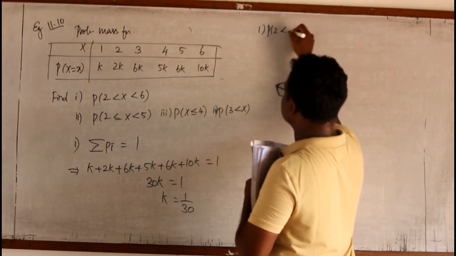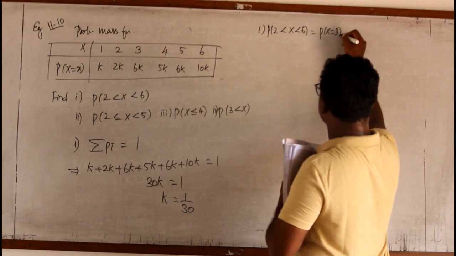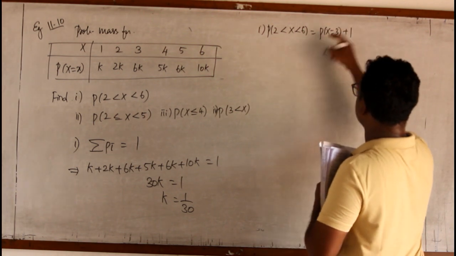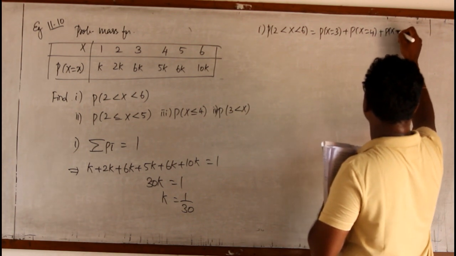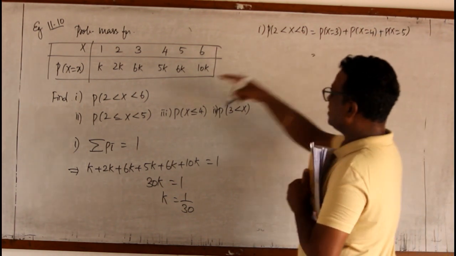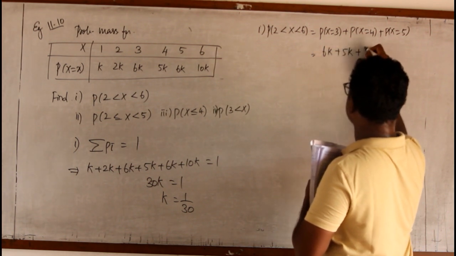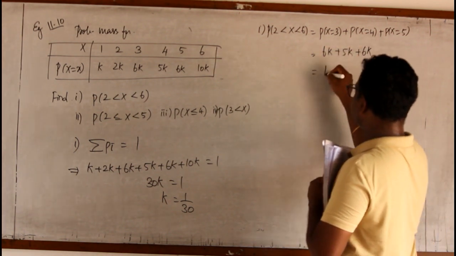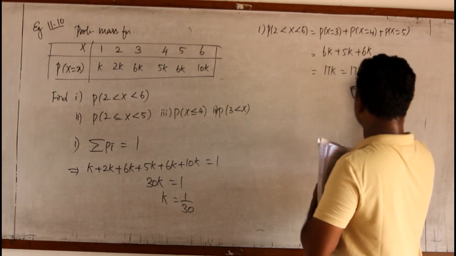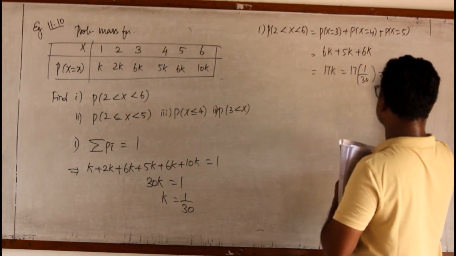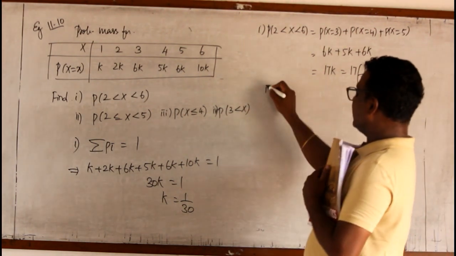P of 2 less than X less than 6 means P of X equal to 3 is there. 2 is not considered. 3, then 4, then 5. The probability of 3 is 6k, 4 is 5k, then it is 6k. 6 plus 5 plus 6 is 17k. It is 17 into 1 by 30. So the answer is 17 by 30. Similarly, we shall find the remainders.